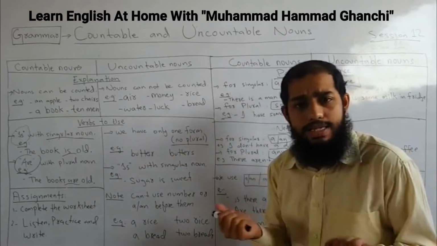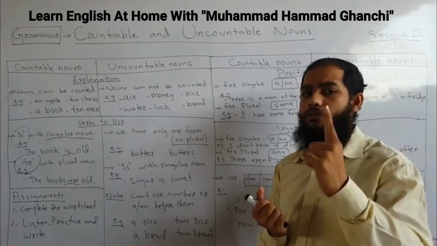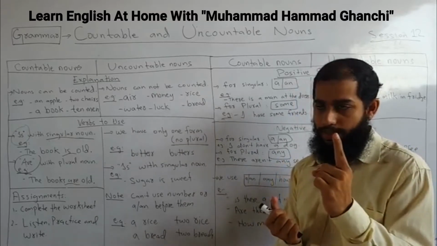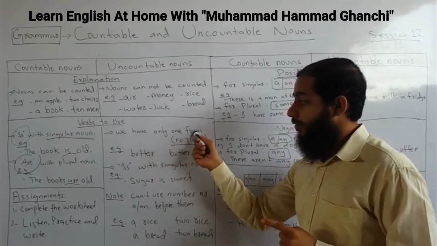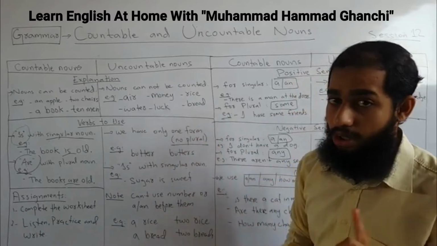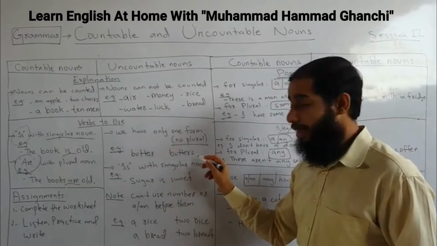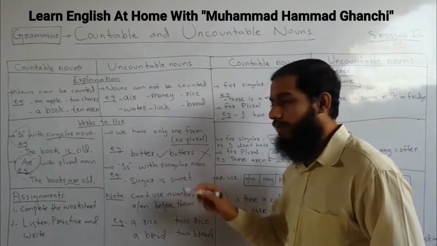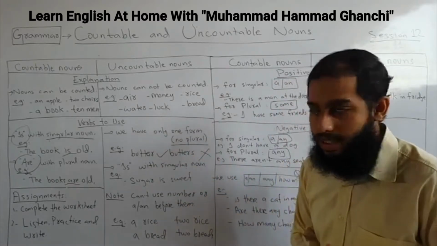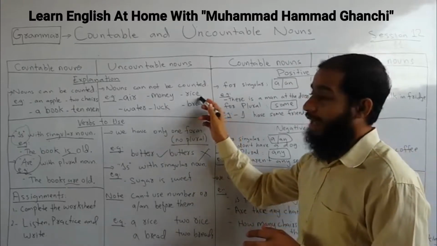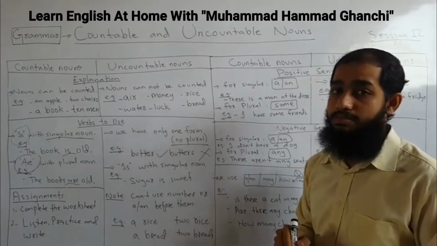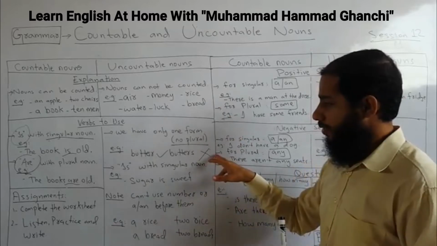Like rice, rices? No, we don't have that. We have only one form. Only singular. No plural. Okay? For example, butter, butters? It is incorrect. Butter is correct. Like for example, rice, rices? No.